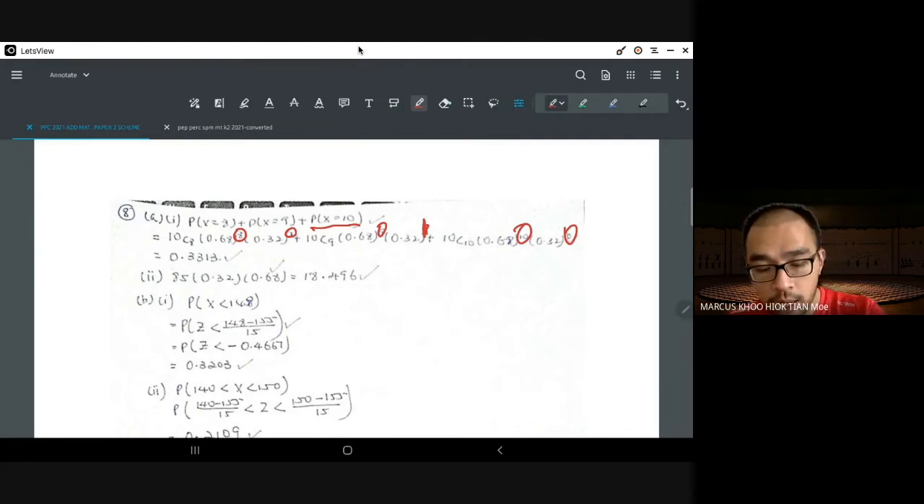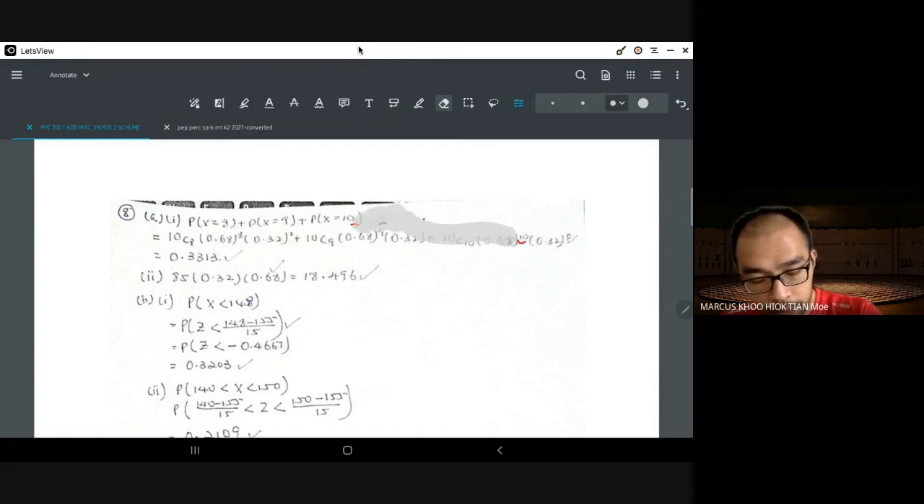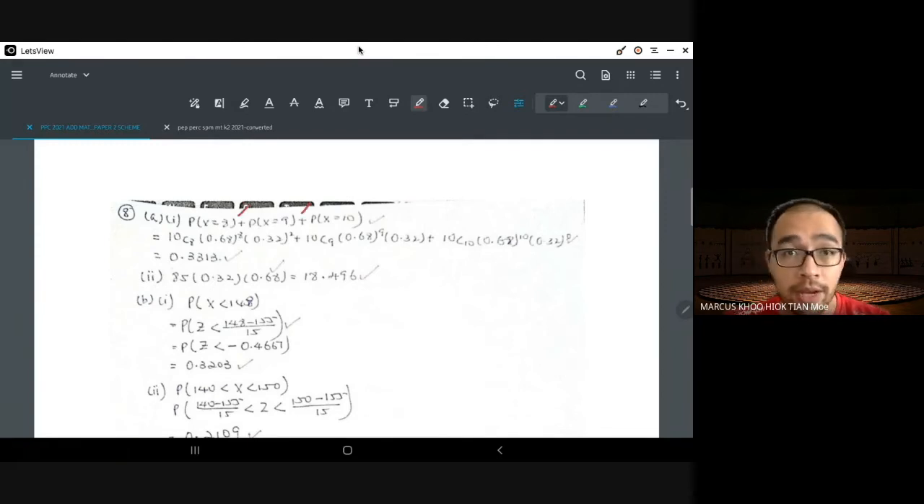So how are the marks distributed? The marks are distributed for, 1 mark is, I see that you are doing 8 plus 9 plus 10. Even if you get the values wrong, but you have the idea there, that you have to calculate the probability of 8, plus the probability of 9, plus the probability of 10. So if I'm seeing that happening, you get 1 mark.